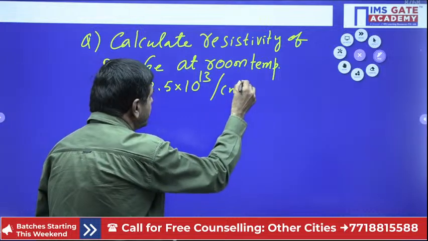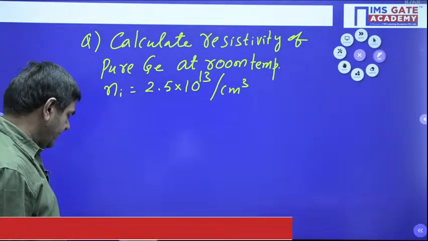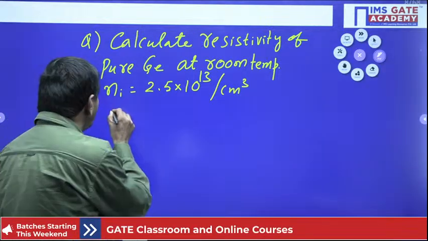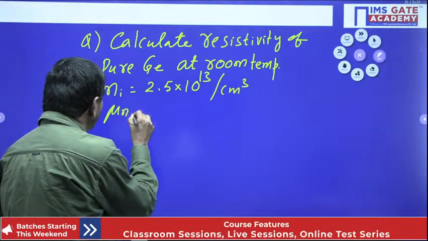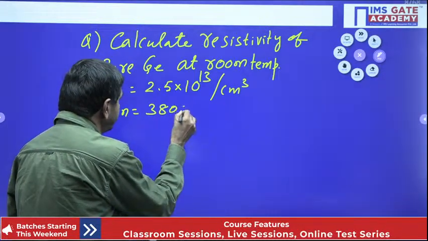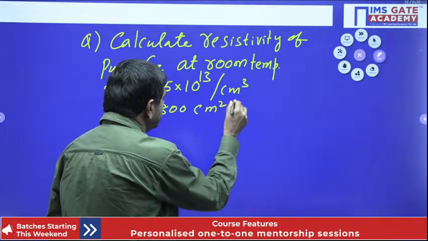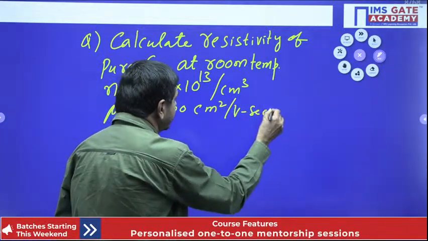The mobility of electrons, mu n, is given as 3800 cm square per volt second.